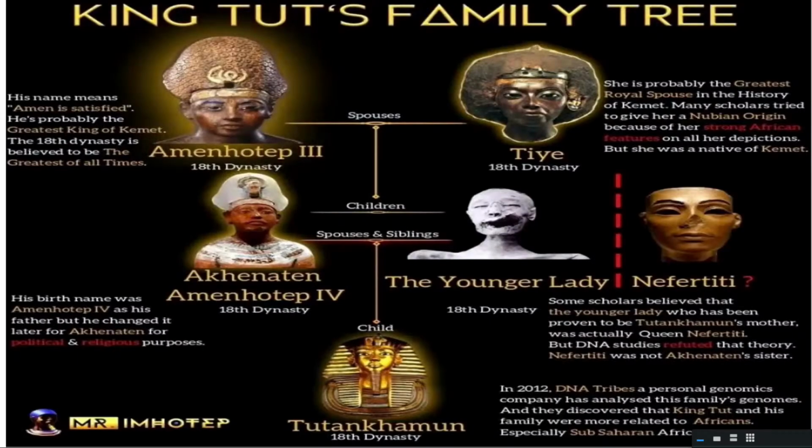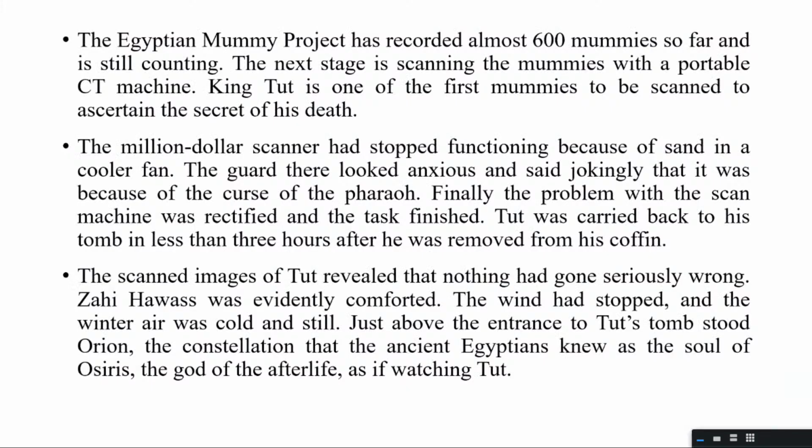So this is the family tree of King Tut that you see. The grandfather was a very popular ruler, ruled for almost 4 decades, and then came the father, who challenged everything from religion to the capital to ways of governance. But when King Tutankhamun came to power, he reverted back to the grandfather's days. So that was supposed to be a brief period again, where the people were happy. So therefore, he raised more interest.